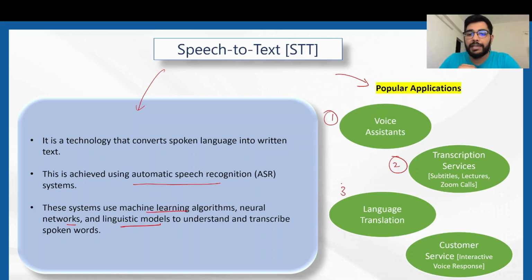Then coming to the third application, that is language translation, or converting one language to another. For instance, we have a sentence in English and we want to convert that sentence into French. This is where we use language translation, and it leverages speech to text. The fourth application is in customer service, where we use interactive voice response systems, which automate the conversation between a customer and the agent, wherein the customer is not interacting with a live agent but with a computer based system.